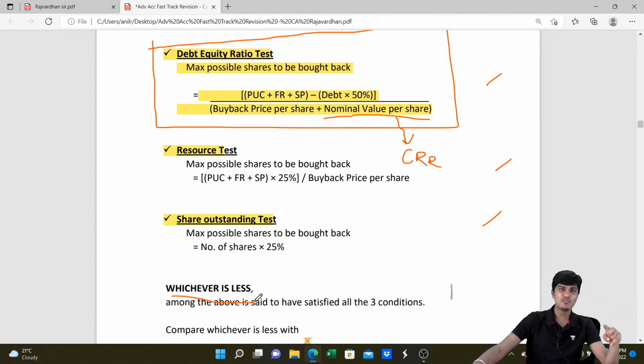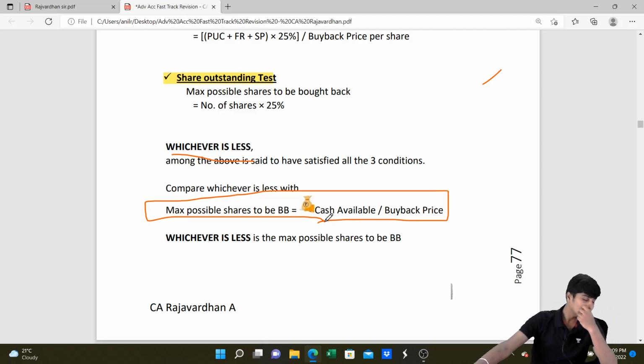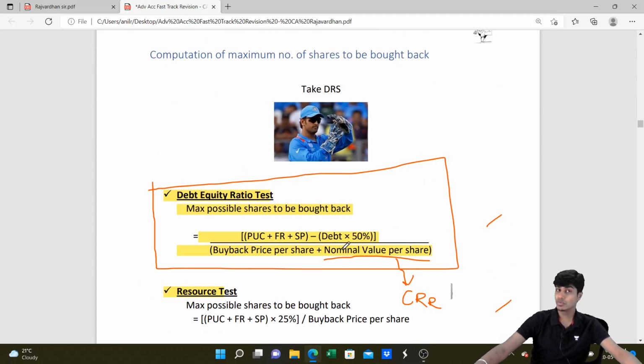However, it should fulfill one more condition, that we should have so much cash. Check with the cash available: cash available divided by buyback price. If you have enough cash and it fulfills all those three conditions, then you can go with the buyback and you would have to pass a resolution for the same. Got this, guys? And this is how we compute. This is going to be very crucial. The question was there in the November 2021 examination. It can come again in the May 2022 examination.